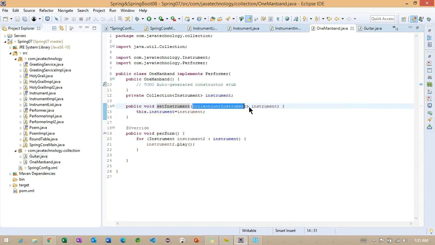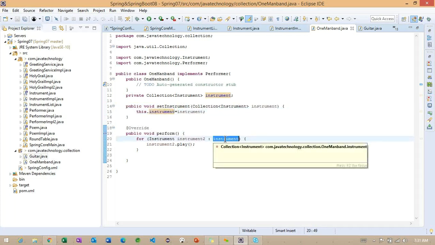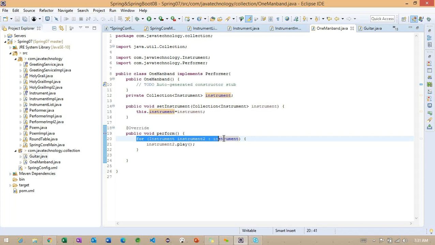So internally, it will call this method, passing the two objects. One is the instrument IMPL and one more is guitar, and the two objects' information will be available in the class level variables. So using the class level variables, we are trying to get them one by one. To get them one by one, we are using the for each loop from Java, and we are calling the play method here. Okay, now let me save all the classes here.